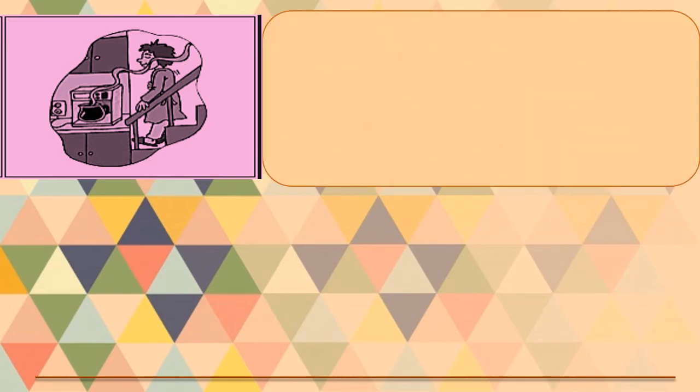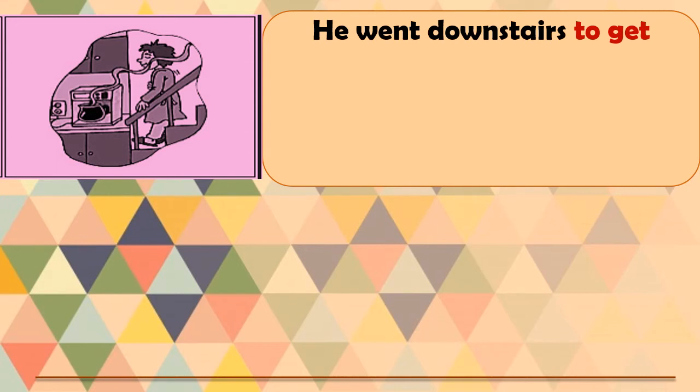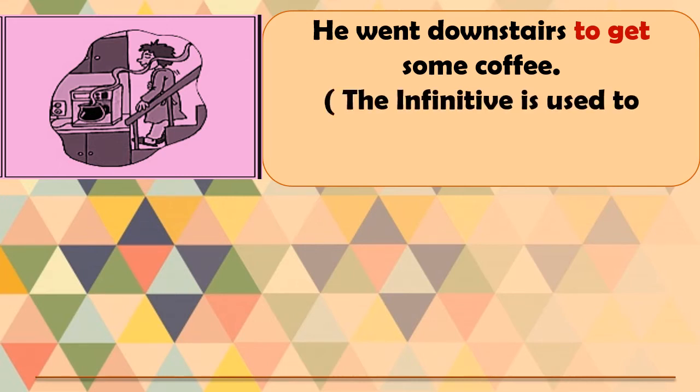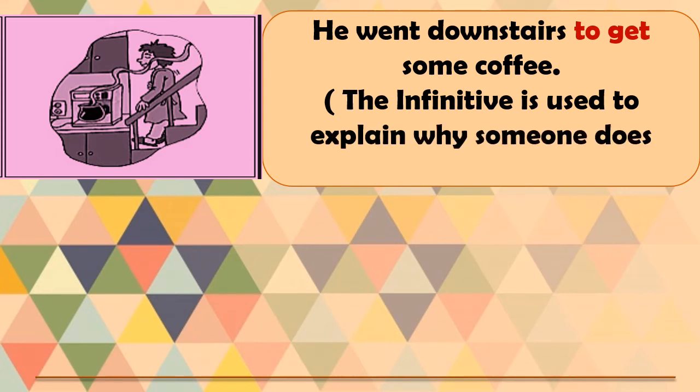The next thing, one more pictorial. I'll show you two more pictorial examples. Now you can see here, read the sentence along with this picture. He went downstairs to get some coffee. He went downstairs to get some coffee. Here, the infinitive is used to explain why someone does something.